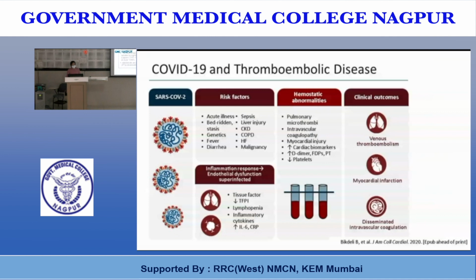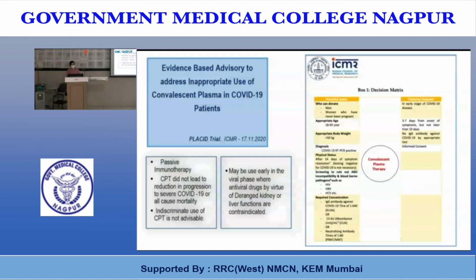Then fourth is convalescent plasma in COVID-19 patients. The PLACID trial is there. It is a passive immunotherapy. It may be used in the early viral phase when antiviral drugs are contraindicated by virtue of deranged kidney and liver function. It did not lead to a reduction in progression to severe disease or all-cause mortality.